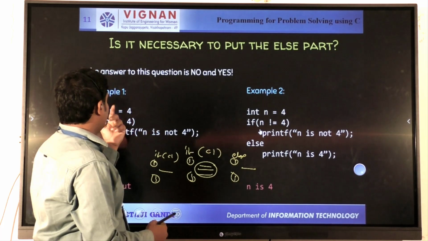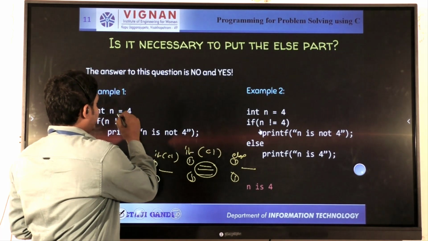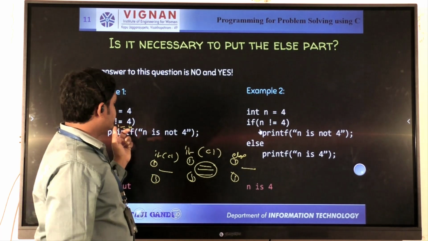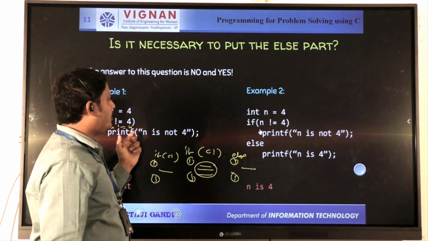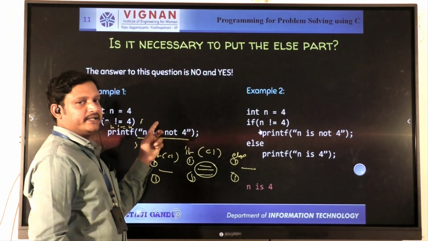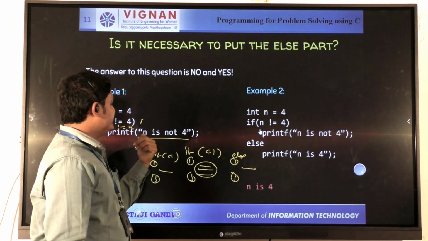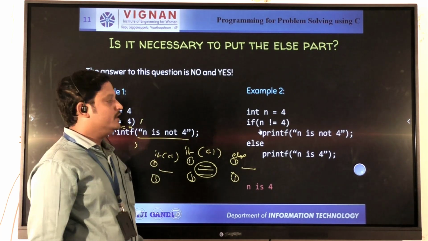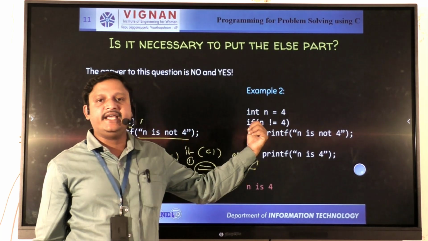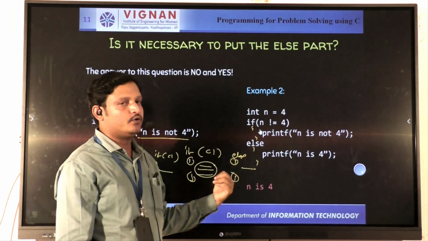According to this example, n equal to 4, and 4 not equal to 4. Is it true or false? It is false, so this is not executed. Here there is no need to give braces, because only a single statement is executed. So for single statements there is no need to give any type of braces. That is the point to understand.